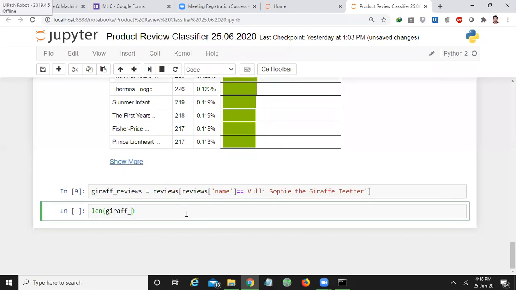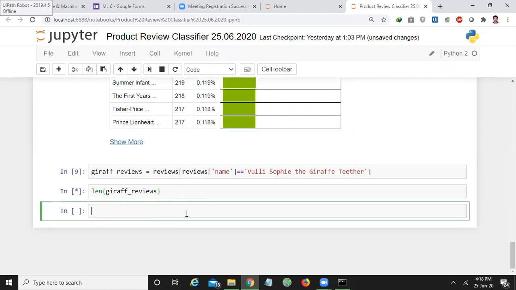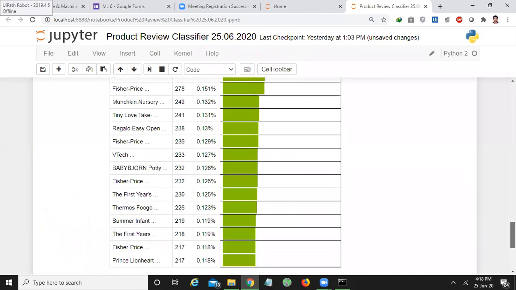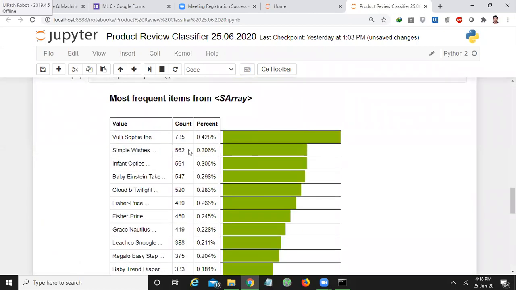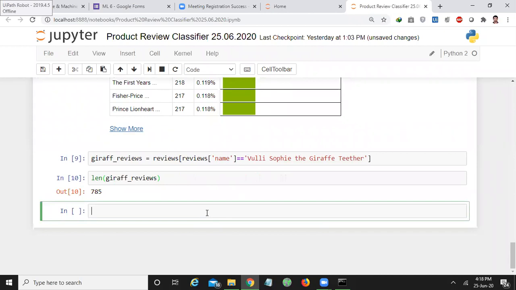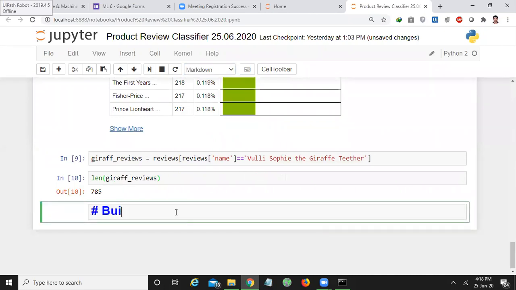For that, I'll print the length of the giraffe reviews. So 785. We got 785 reviews, right? Okay, let us start the analysis. If you want to start the analysis, the first thing you are supposed to do is build a sentiment classifier.